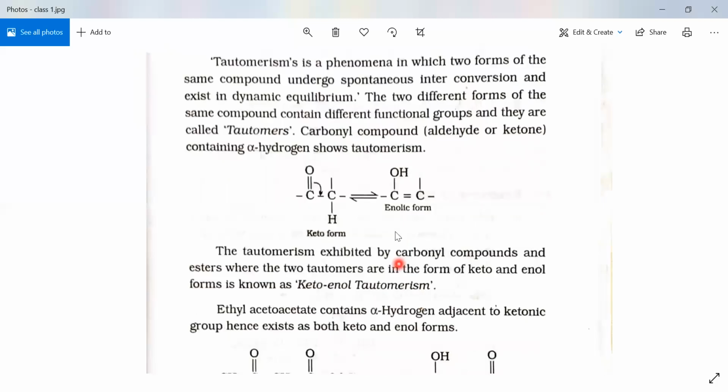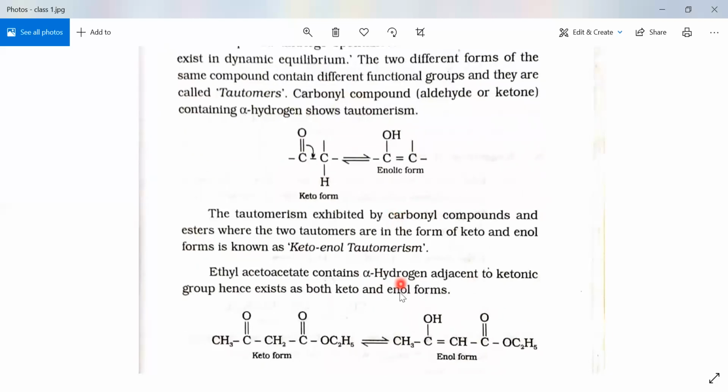Here, tautomerism exists in carbonyl compounds. As we have already seen in another chapter, aldehydes and ketones are carbonyl compounds. In aldehydes, that is CHO, and in the ketonic group, that is C double bond O. The same compounds exist in the keto and enol forms. Like that, here also we have the same structures in the keto form and enolic form.